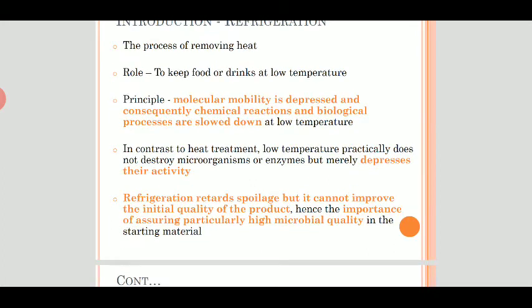Basically, the principle behind refrigeration is that molecular mobility is depressed, and consequently chemical reactions and biological processes are slowed down at low temperature.